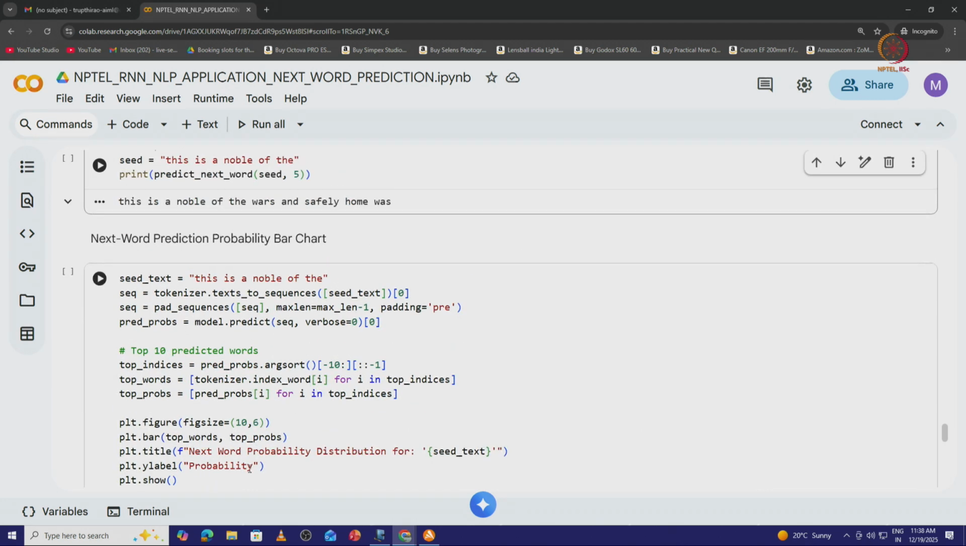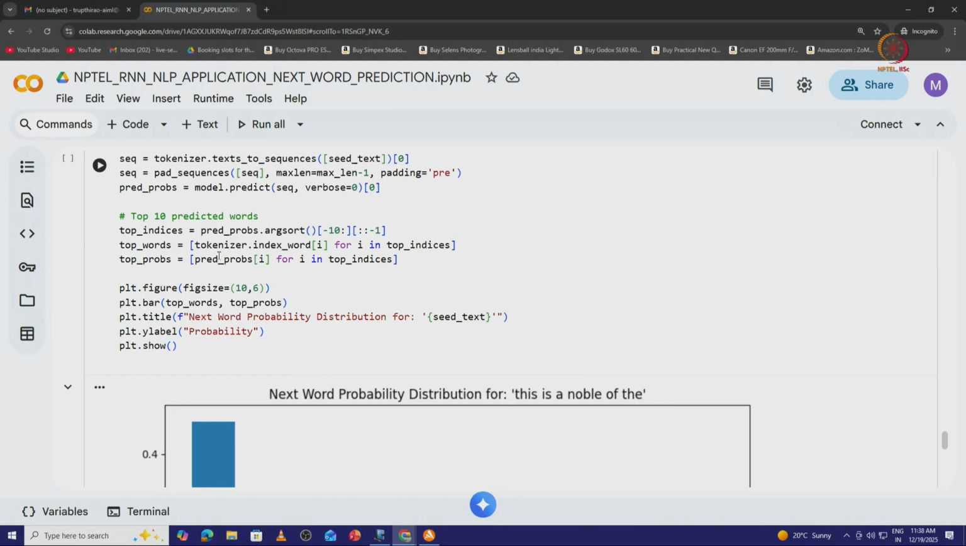Again the same procedure is being followed. The tokenizer converts the words into sequences. I take only the first sentence, the 0th index sentence, and pad the sequence using pre-padding, with maximum length minus 1, because we always have to predict the next word, and predict on the sequence. I do not want to display what is predicted after every word, so I keep verbose equal to 0. I want to have the prediction probability for the 10 different words which are coming.